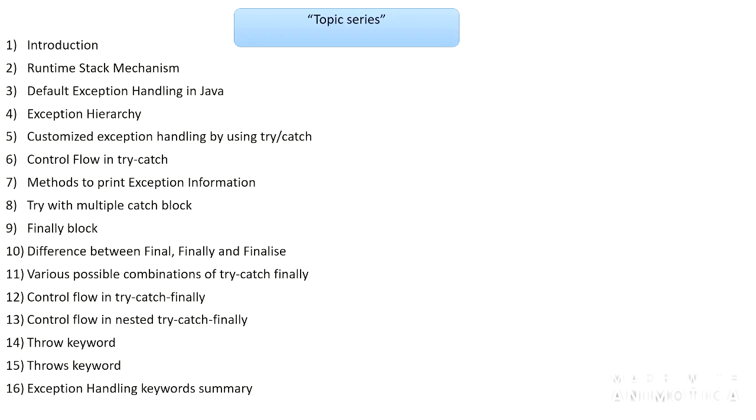Sixteenth, exception handling keyword summary. What are the keywords we have learned till then: finally, try, catch, then throw, throws. These are some keywords which we have learned till now while discussing our various topics. Let's move on. Seventeenth, various possible compile time errors in exception handling. While compiling our codes, various possible compile time errors will be displayed on the console. How we can make it executed, we are going to discuss in the 17th lecture.